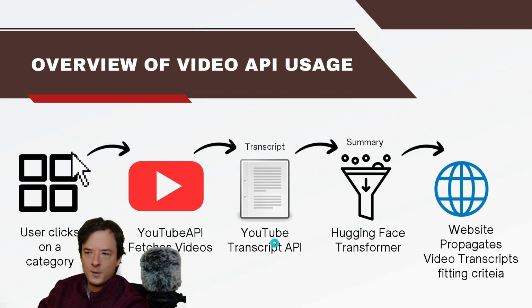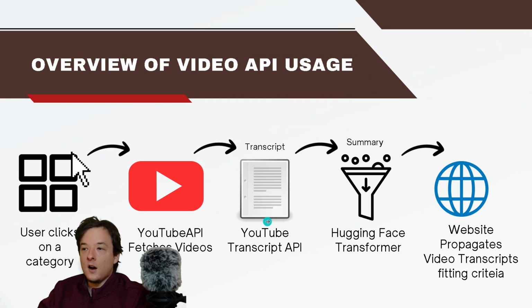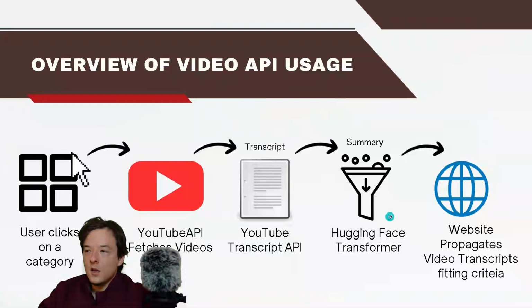But real quick, back with the transcript API, what was really cool about this is not only does it get a transcript, but even videos that don't have a transcript, it gets the auto-generated transcripts. So whether there's a transcript or not, it's still pretty much going to get a transcript. And then it goes to the Hugging Face transformer, which in this case is BART, which is going to summarize our articles for us. And then the website, as you've seen before, it propagates video transcripts fitting that criteria.